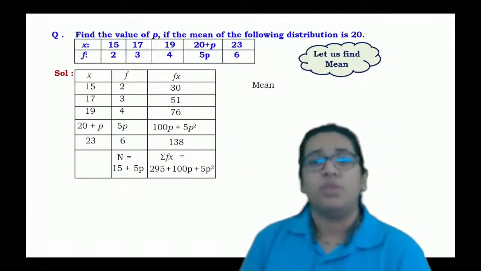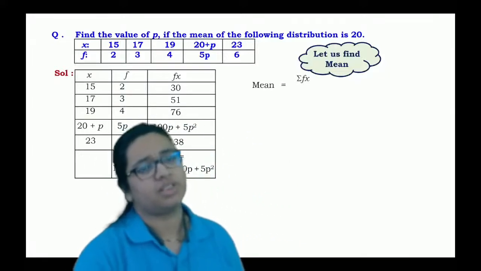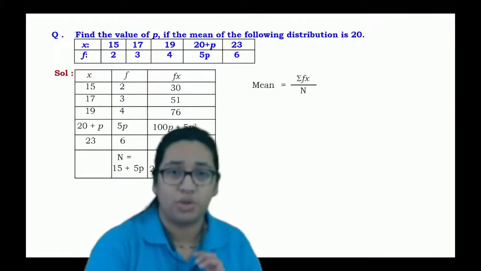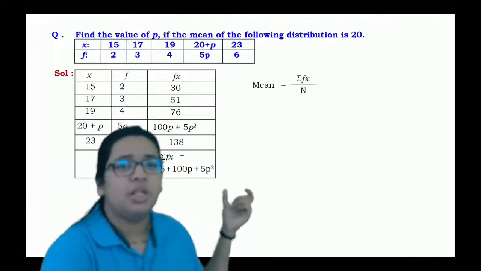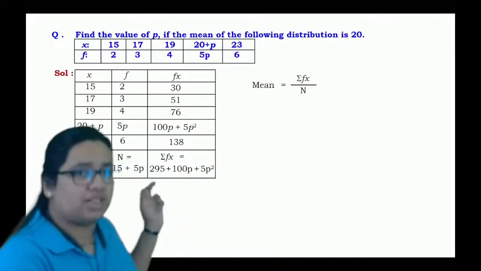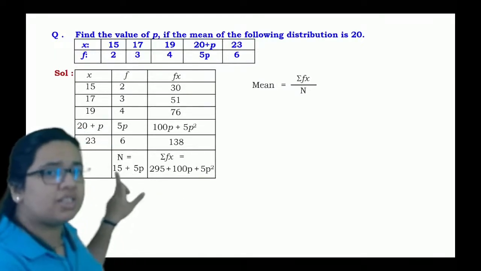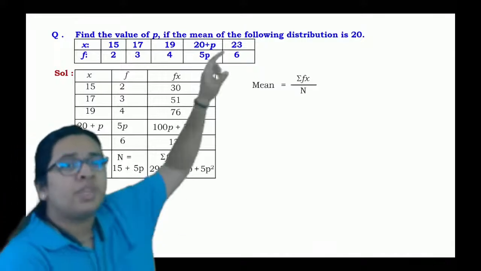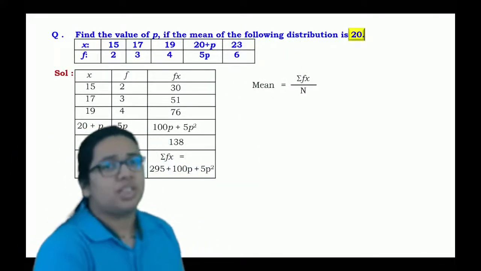Okay. Now we know that mean of any distribution is given as sum of all observations upon total number of frequencies, that is summation fixi upon n. But we have that summation fixi something like this. Summation of fi, which is nothing but n, is nothing but 15 plus 5p, and the given mean of the following distribution is 20.